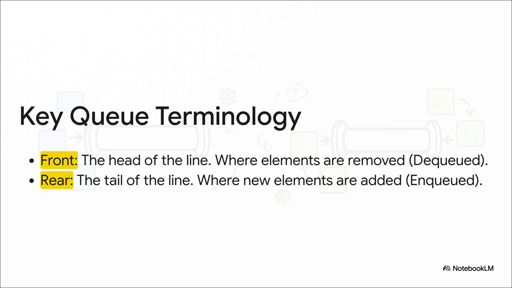Okay, so sticking with that ticket line analogy, let's break down the lingo. The front is the head of the line, right where the next person gets served. In our world, that's where an element is removed, or dequeued. The rear is the tail end, where new people join. That's where we add an element, and we call that an enqueue.